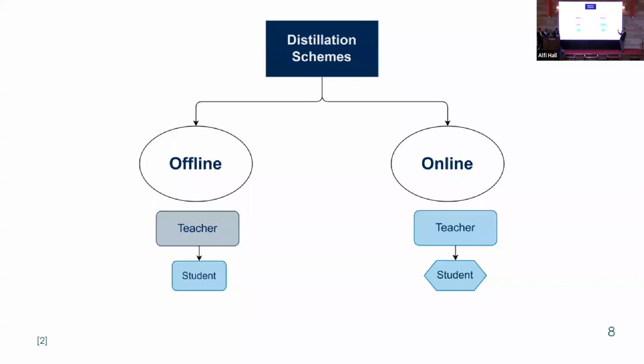The other scheme is the online method, and this is a little bit different because here we do not assume that the teacher has all the knowledge. We assume that the teacher still can improve, and the teacher and the students are being trained synchronously and simultaneously.